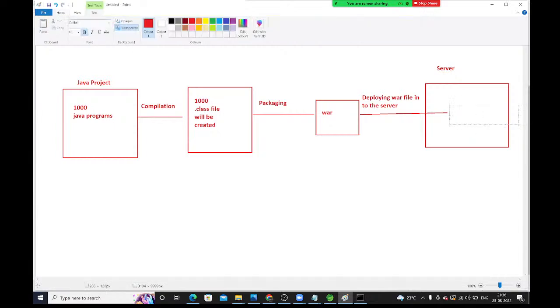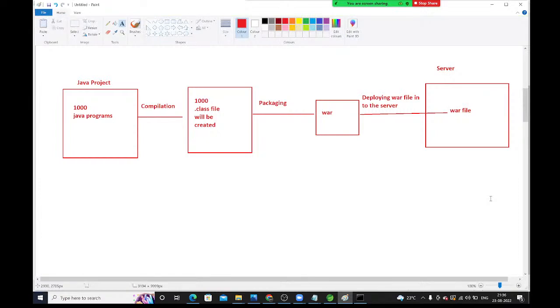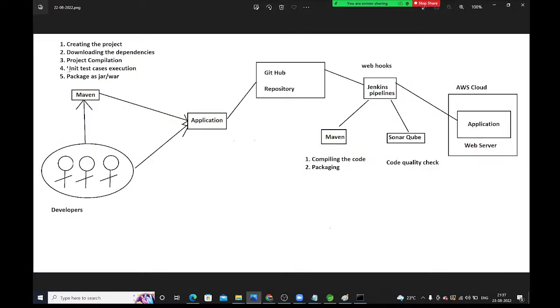Here the application got deployed. That war file only we are deploying into the server. So this is the process, guys. For compilation purpose, Maven is required. For packaging purpose also, Maven is required, guys. Is it clear? Packaging as jar or war, who will package that? Maven only will package that, guys. Is it clear?